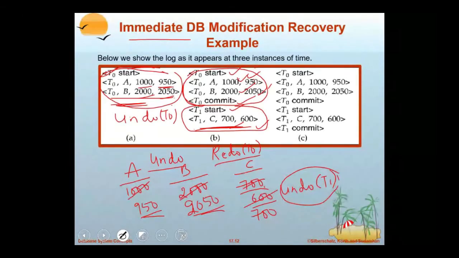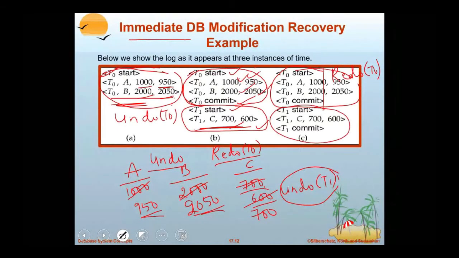The third case, you see. Now T0 started and committed, so T0 has to be redone. T1 started and committed, because the update of T1 is also correct, so redo of T1. Redo is nothing but changing the value to the new value.